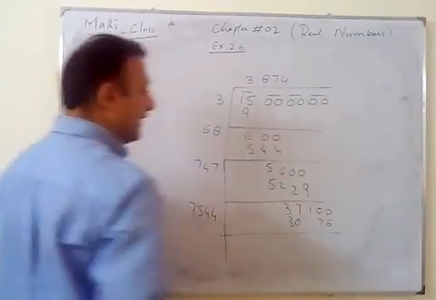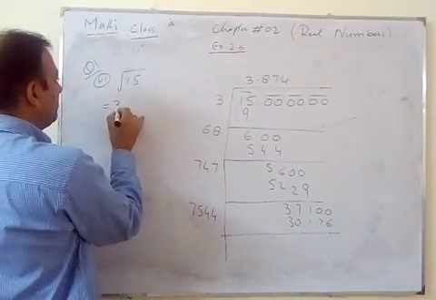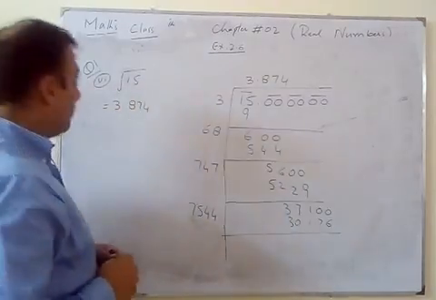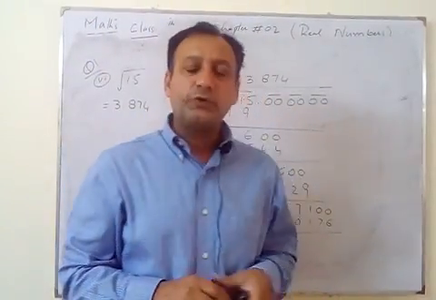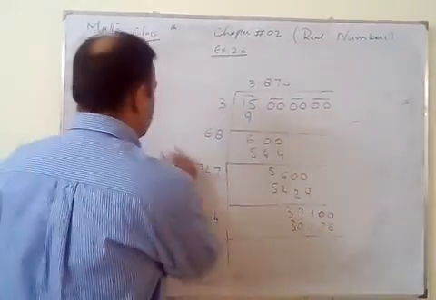So whatever the value we have here, that is not the issue. We have 3.874. Whatever the value is here, you may check it yourself. If there is any issue, you may check.